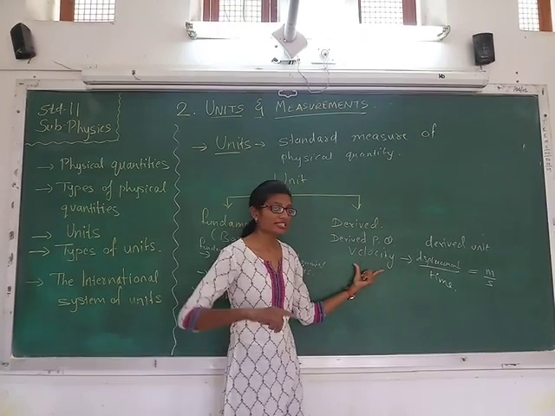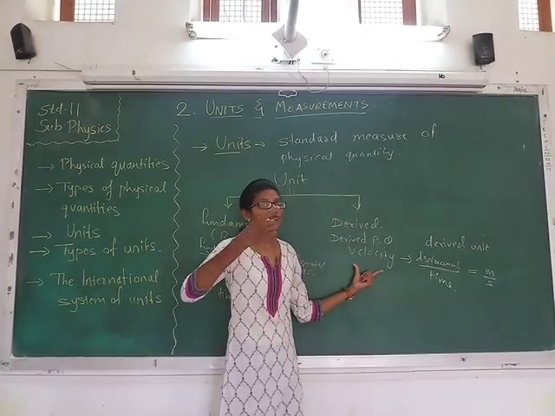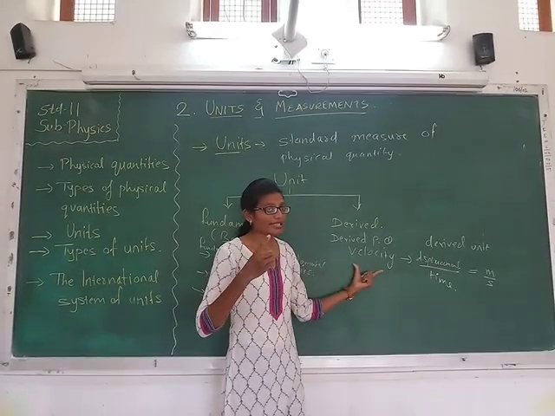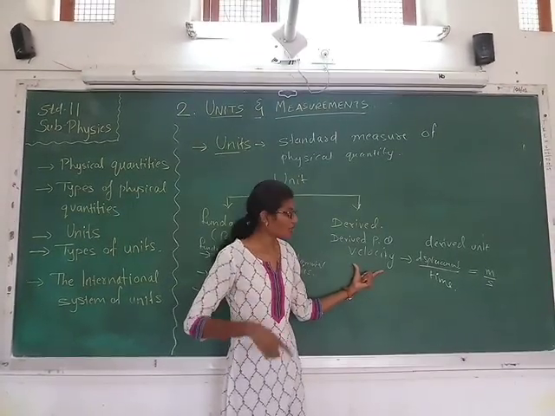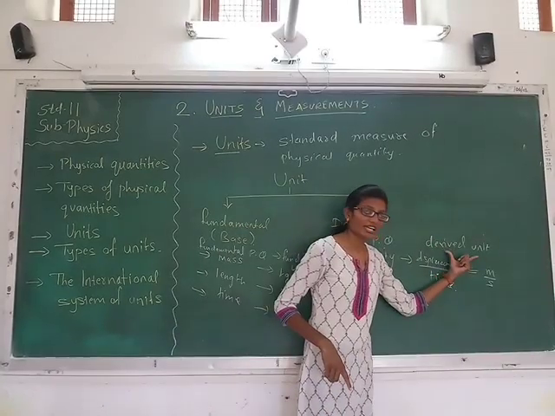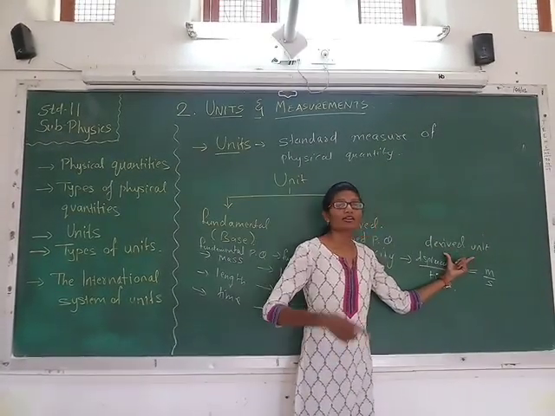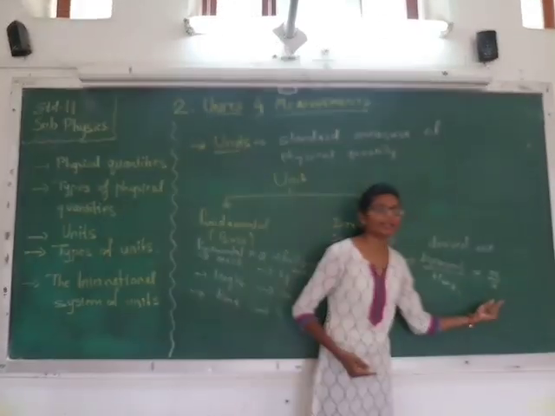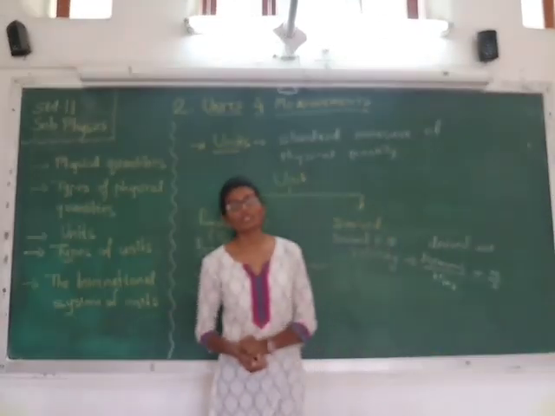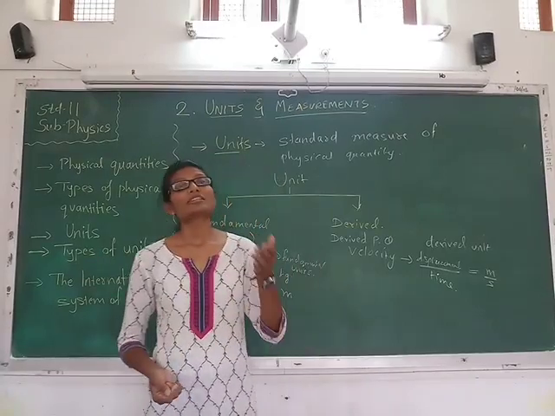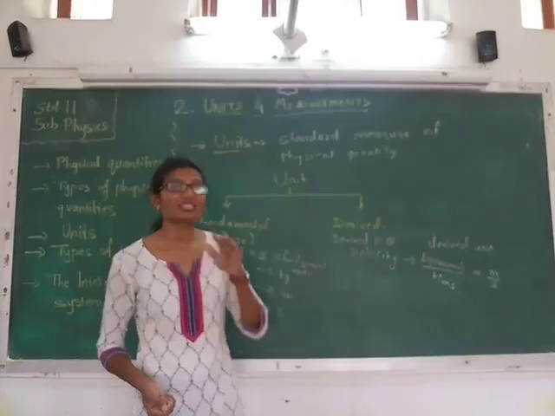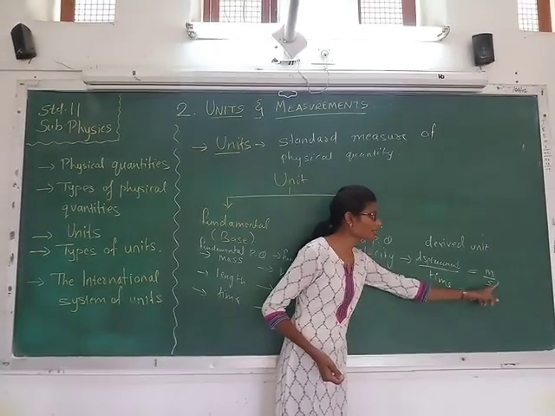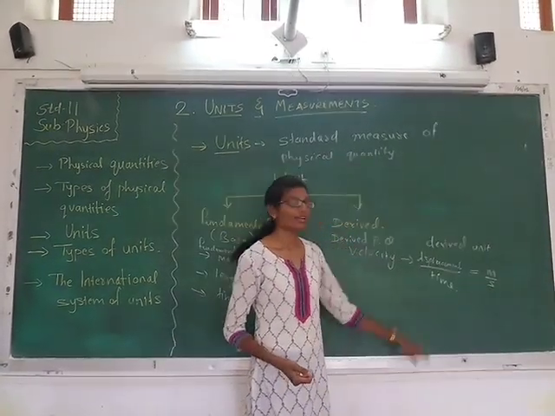So velocity is a derived physical quantity which was derived in terms of fundamental physical quantities, that is displacement upon time, and a derived unit is the unit which is derived from the fundamental units, that is meter and second. So those units which use the fundamental units for their description are called derived units. Here meter per second is called a derived unit.